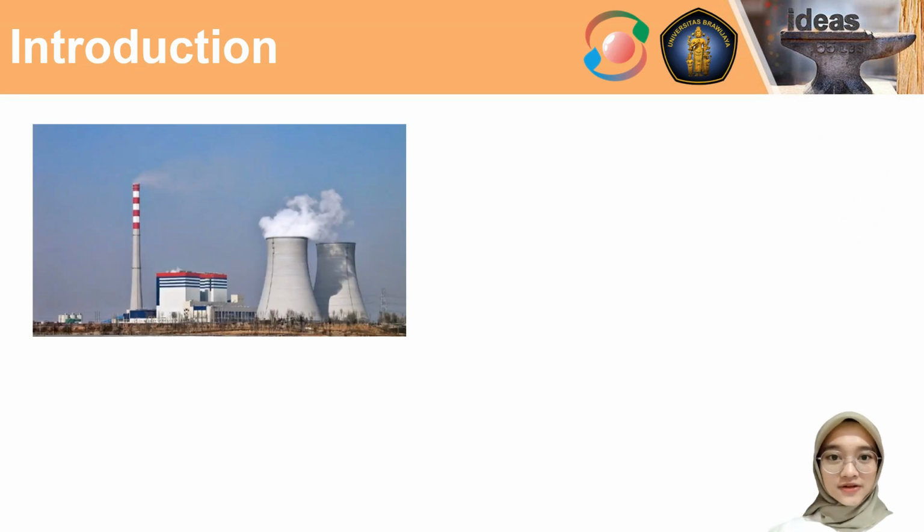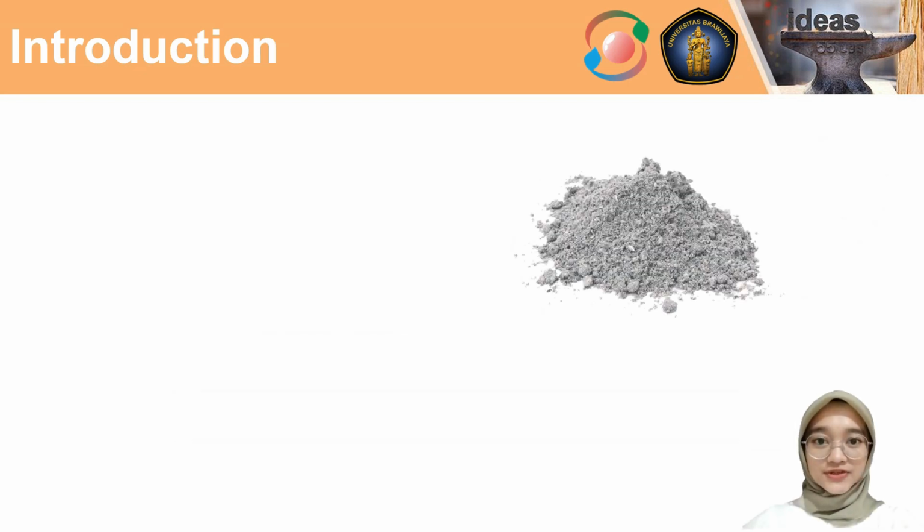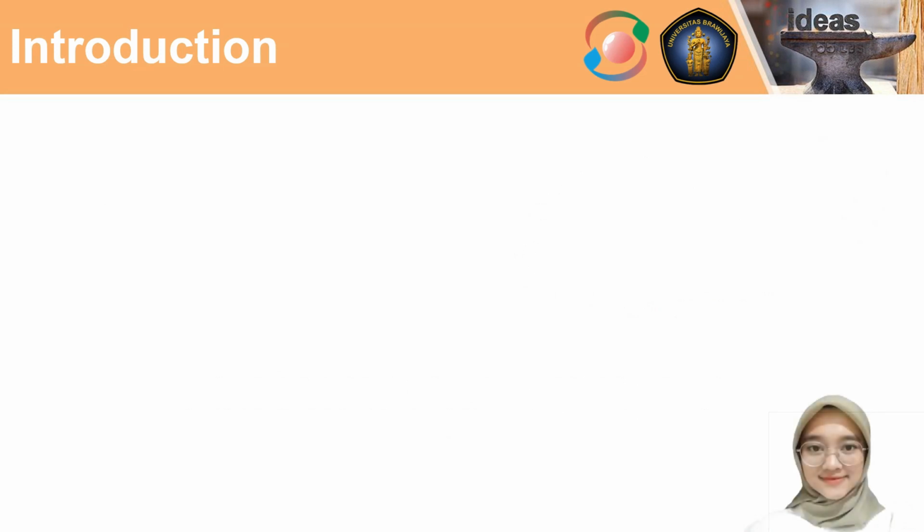The main raw material for making polymers is obtained as a result of the reaction of alkaline medium with fly ash. The fly ash can be obtained from the waste of the steam power plant. Arsenic content can endanger human health in the long term because of the carcinogenic content that can be emitted through the gas. The arsenic content can be reduced by the bioremediation approach of heavy metal accumulating microbes.